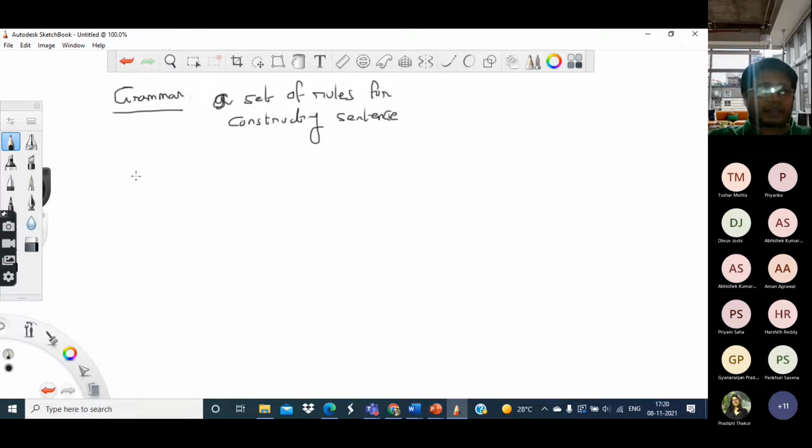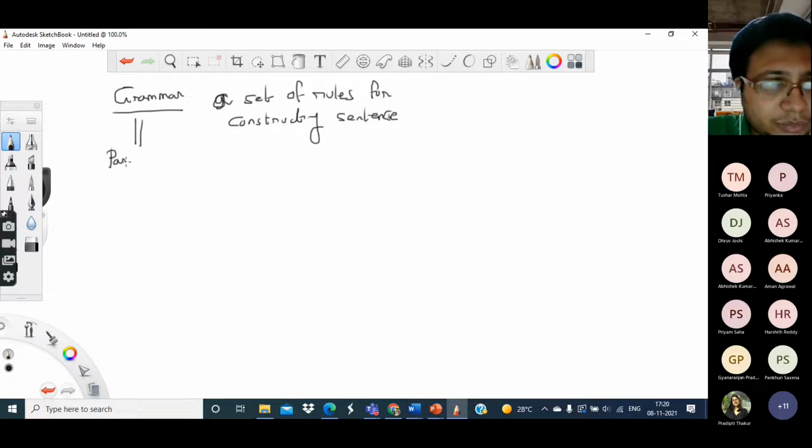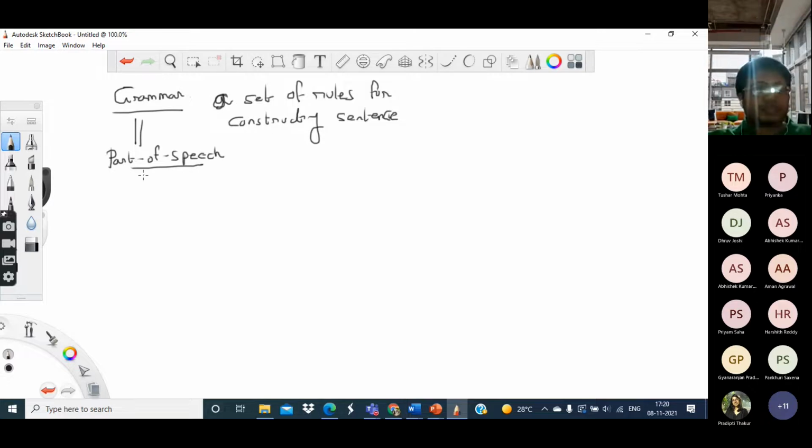right? So we have definite rules about which word can follow which word, or in other words, we have this concept called the part of speech, or the POS. So every word in the vocabulary, whether you refine the vocabulary or not, can be assigned to one or more parts of speech.